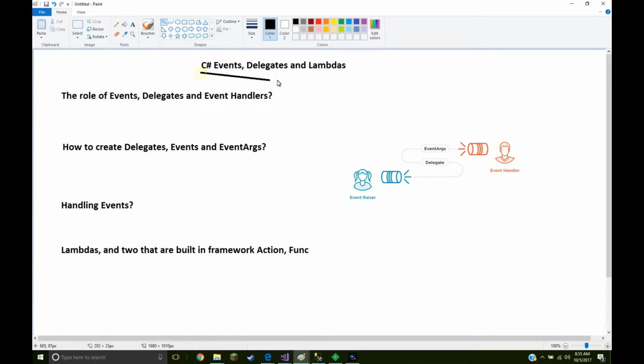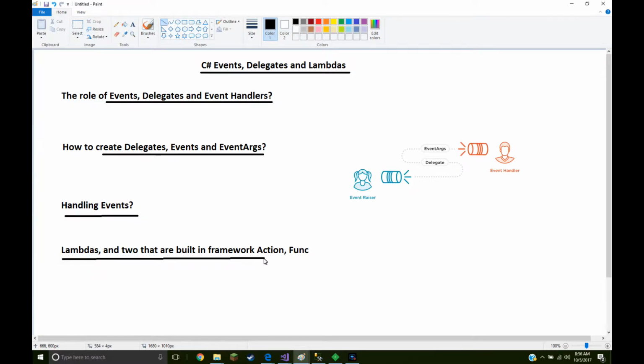C# Events, Delegates, and Lambdas is the topic of the course. It's a Pluralsight course by Dan Wahlin, and I'm going to be learning about the role of events, delegates, and event handlers. I will be learning how to create delegates, events, and event args, handling the events, and then finally lambdas, and working with the two that are built into the framework, such as Action and Func. I don't know anything about this.